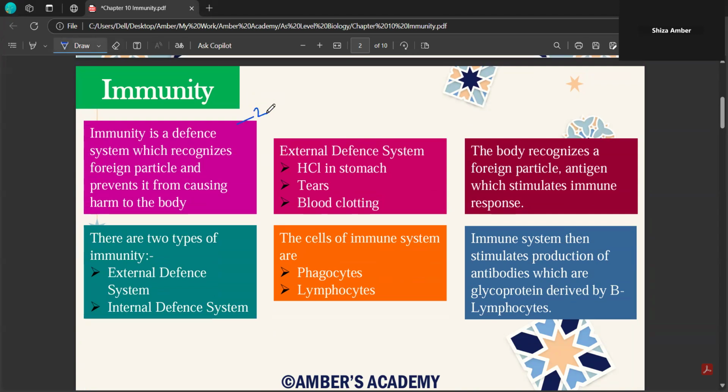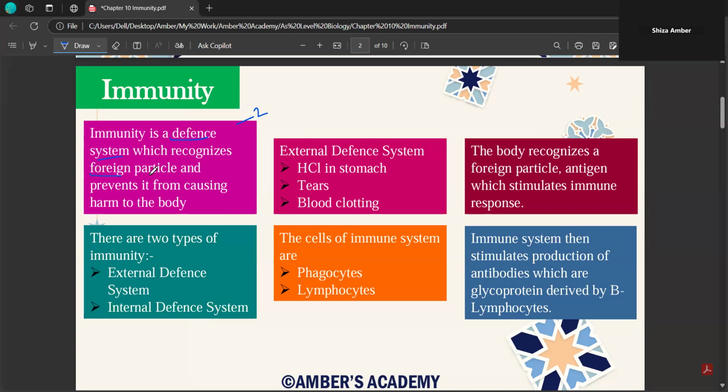So it's important for you to understand that it is your body's defense mechanism which recognizes any foreign particle or any pathogen which gains entry into your body and has certain toxic effects. It's a defense mechanism of your own body which is triggered upon the entry of any foreign particle.